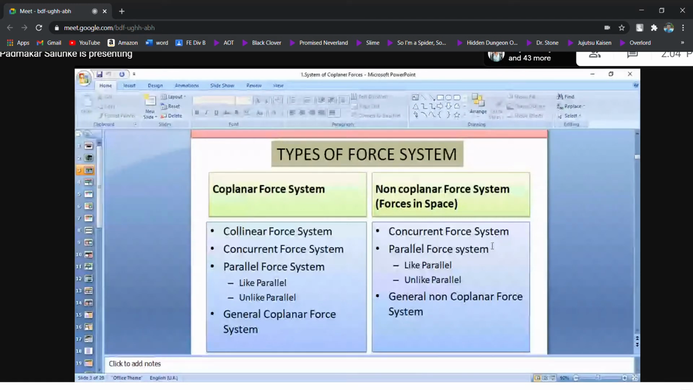Whereas in dynamics, some type of motion is there. It may be linear motion, angular motion, two-dimensional motion, or maybe three-dimensional motion. Some type of motion is available. So now we are in the first part, that is statics. In statics, our first topic is system of coplanar forces. This force system is divided into two parts. One is called the coplanar force system, and the second one is called the non-coplanar force system. Coplanar means in the same plane.